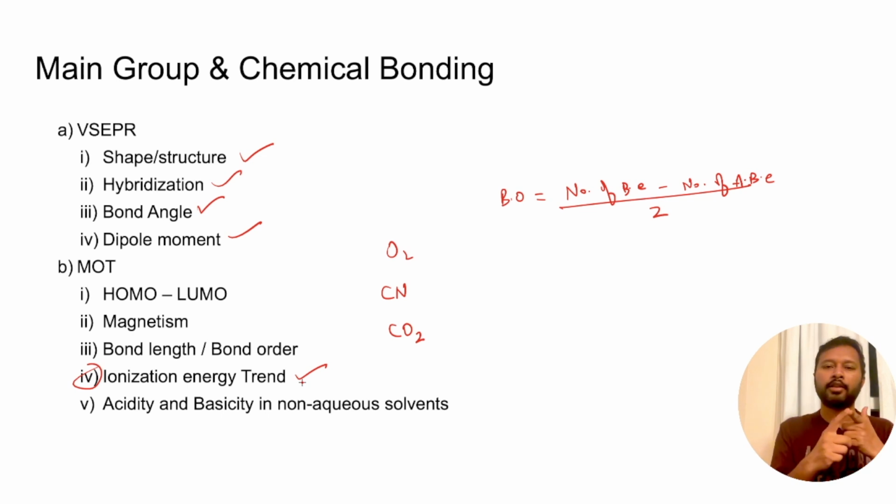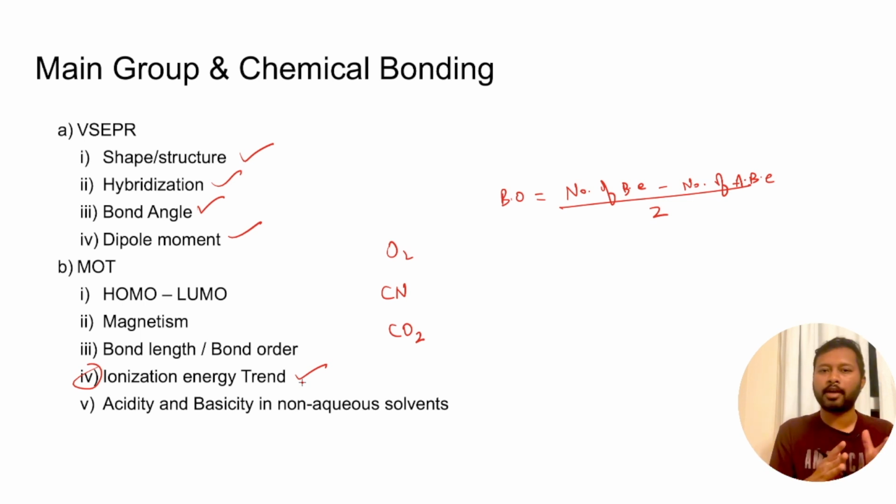Like for example, in the boron group, you have to study boranes and boric acid, and some reactions associated with it. Then when you go to the carbon group, you should study silanes and silicones. Then in the nitrogen family, you should study hypophosphoric acid and phosphoric acid and its derivatives. Then in the oxygen family, similarly, sulfur-oxygen compounds are there. Then when you go to halogens, you have interhalogen compounds. So you have to study them differently.